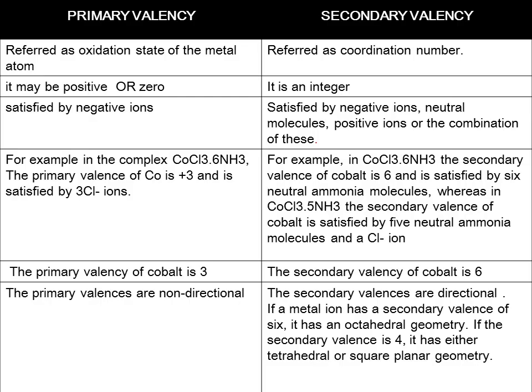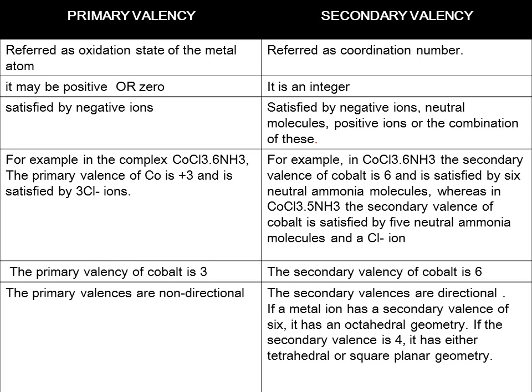So here this table gives you the difference between primary valency and secondary valency. This is based on Werner's coordination theory only. Already what we have learned, the same thing is given in the form of a table. Primary valency is referred to as oxidation state of the central metal ion, and secondary valency is known as coordination number. Primary valency may be positive or 0. Secondary valency is an integer. Primary valency is satisfied by negative ions. Secondary valency is satisfied either by negative ions, neutral molecules, positive ions, or a combination of these.